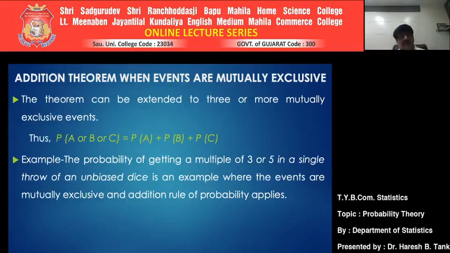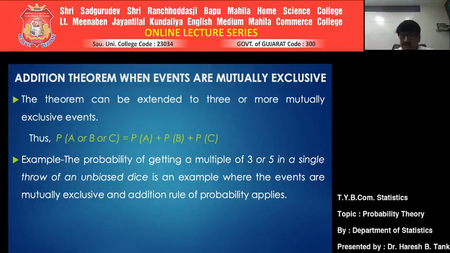The probability of getting a number which is a multiple of 3 or 5 in a single throw of an unbiased die is an example where the events are mutually exclusive and the addition rule of probability can be applied. First thing first, think of the probability of getting a number which is a multiple of 3 or 5. Look, the connector is OR. What is the experiment? The experiment is throwing a die. While throwing a die, you have 6 different possibilities. You can get number 1, 2, 3, 4, 5 or 6 on the surface.